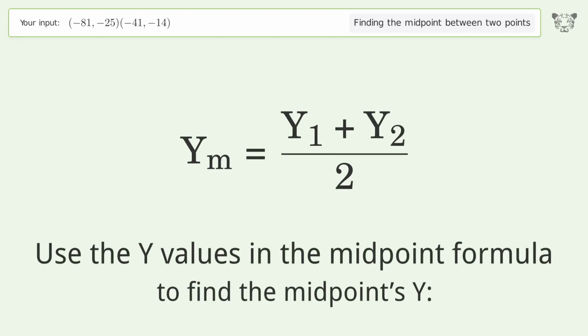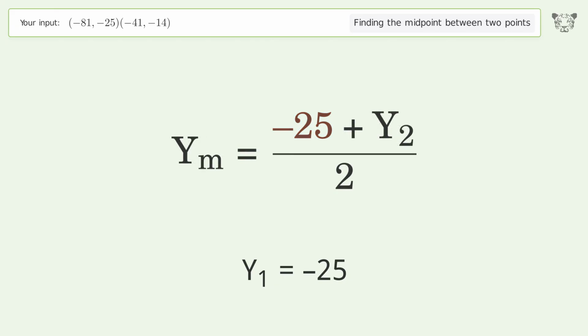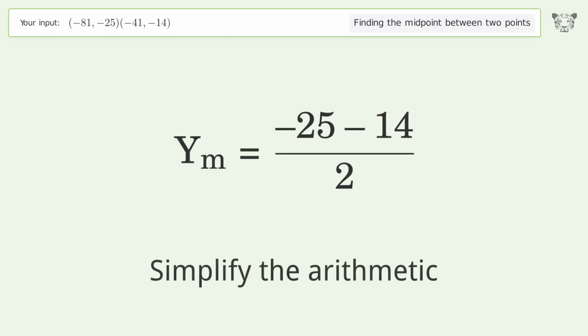Use the y values in the midpoint formula to find the midpoint's y. y1 equals -25. y2 equals -14. Simplify the arithmetic.